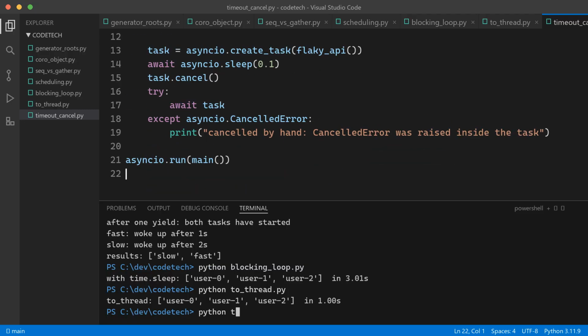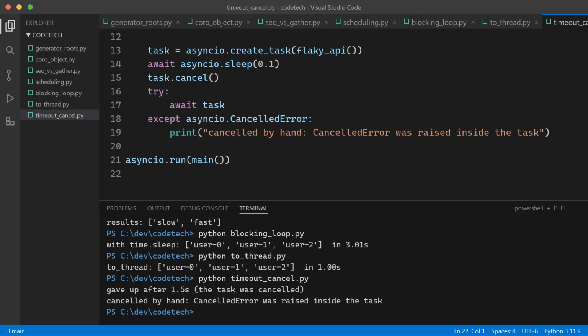Run it. Gave up after 1.5 seconds. Canceled by hand. Both defenses worked. And this is a genuinely big deal, structured control over runaway work. Timeouts on everything, cancellation that actually cleans up. If you've ever tried to abort a hung thread, you know exactly how luxurious this is.